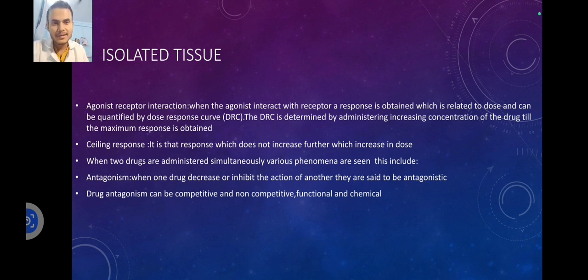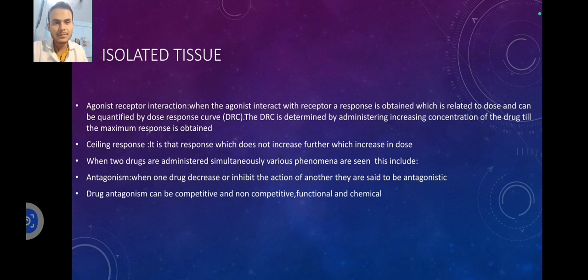Agonist-receptor interaction. When the agonist interacts with the receptor, a response is obtained which is related to the dose and can be quantified by a dose response curve, which we usually refer to as DRC. The DRC is determined by administering increasing concentrations of the drug till the maximum response is obtained. Ceiling response. It is that response which does not increase further with an increase in dose.